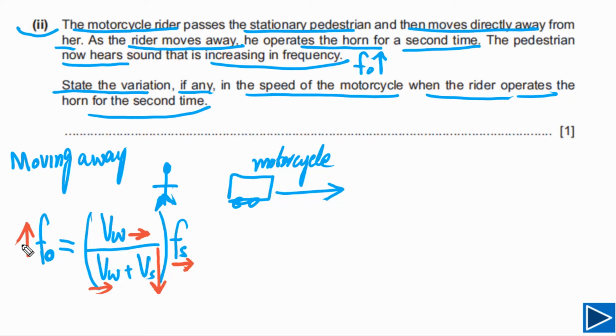If the source is moving at constant velocity, observed frequency is constant, but if the source is slowing down, observed frequency will increase. But if the source is speeding up, observed frequency will decrease. If this increases, observed frequency will decrease. So simply for this question, we need to understand speed of the source is decreasing. So we can say speed is decreasing. And this question has only 1 mark. So simply you need to write down speed is decreasing and you will get 1 mark. And this is the B mark.